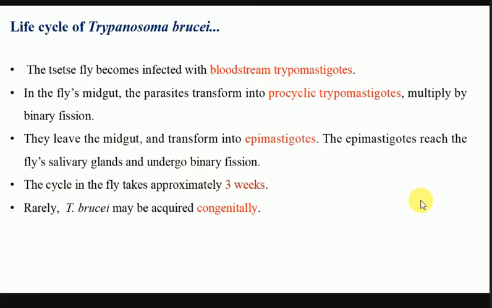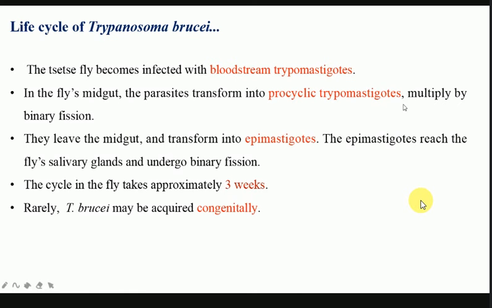Okay, and these mastigotes then transform into the procyclic forms. Right. So we will discuss what these epimastigotes and procyclic trypomastigotes are, and everything, in the coming slides. In the case of the tsetse fly, when they are taken in with the blood meal, they go into the midgut of the fly. All right, and then they transform into the procyclic trypomastigotes.